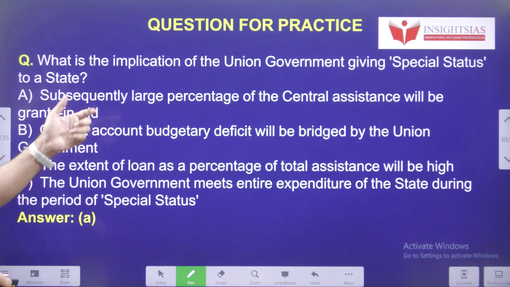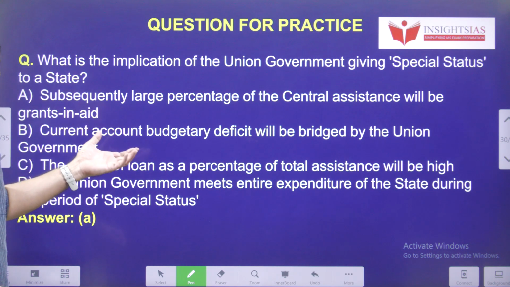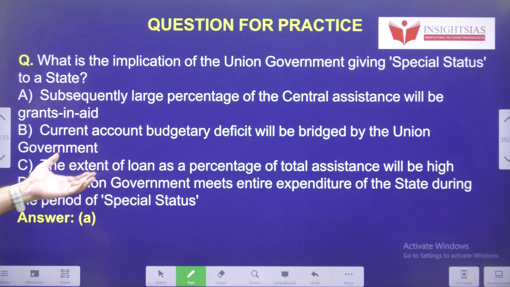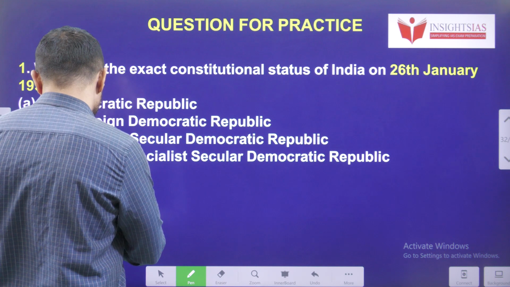Yesterday's video question: what is the implication of the union government giving special status to a state? What kind of implication? It's about a large percentage of the central assistance being given in the form of grant in aid to that particular state.